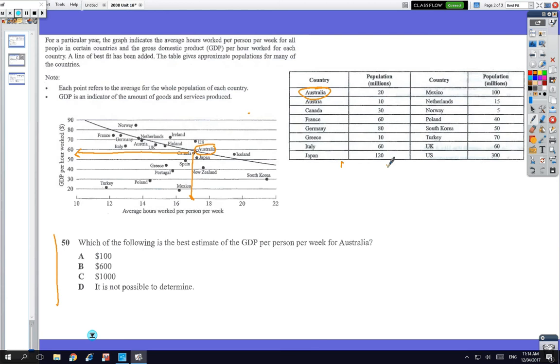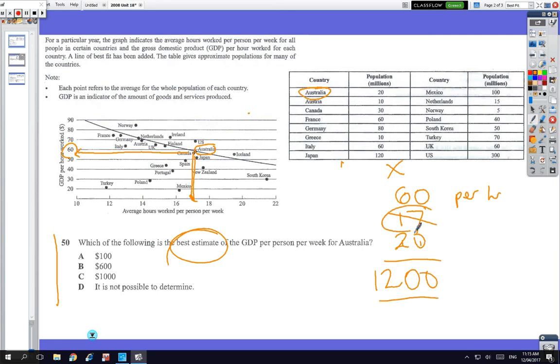Okay, so in this question here, we didn't have to use the table. We're just using the graph. And again, it's an estimate. You haven't got a calculator, so you just have to do an estimate. Okay, so for instance, about 60. It's not 60. It doesn't have to be exactly right. So $60 per hour, and it's about 17 hours. Now, it's an estimate, so we can just make 17 into 20. That's about right. 2 sixes are 12 with 2 zeros. So I've increased the 17 to 20, and I've increased 57 to 60.